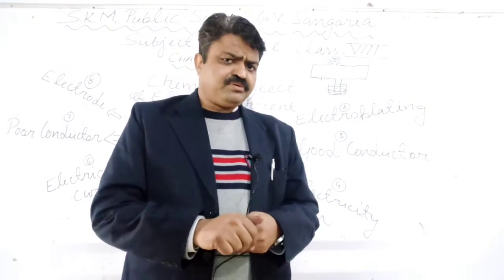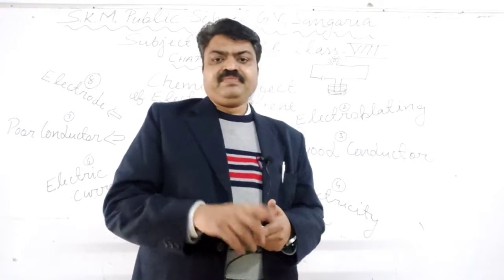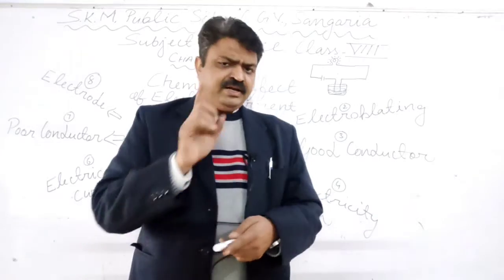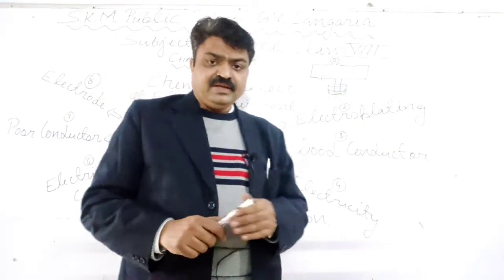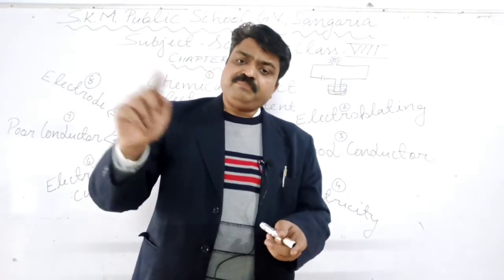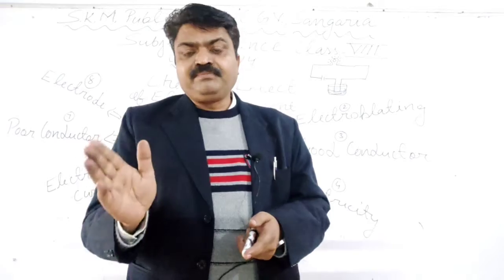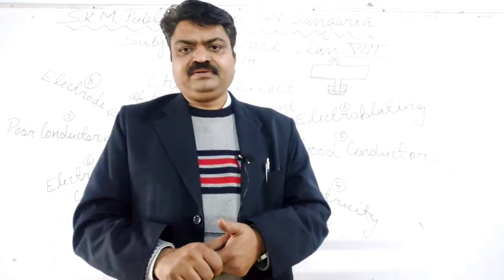That process takes place in the presence of electricity. That's why it is known as electroplating. Again, I am repeating, student, it is the chemical process in the presence of electricity in which the desired metal is plated on the undesired metal.